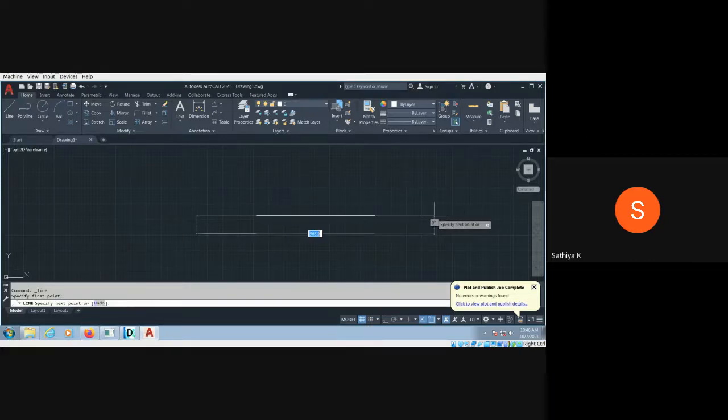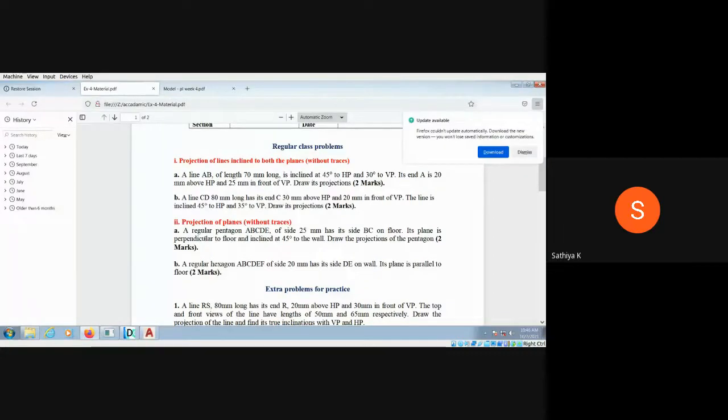Press the ortho mode, switch on the ortho mode, and draw the reference line. Okay. So, plane. I have just now told there are 5 different cases for projecting the plane. Okay. So this question is given a rectangular pentagon, sorry, a regular pentagon.